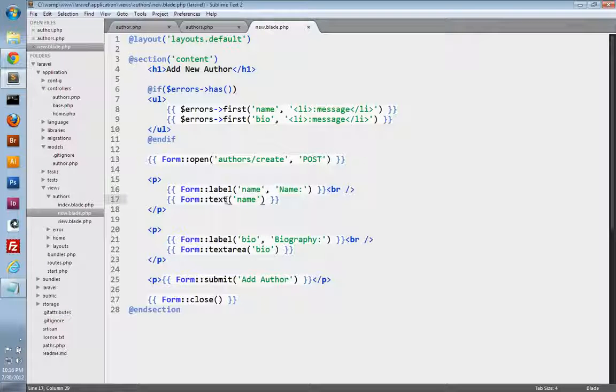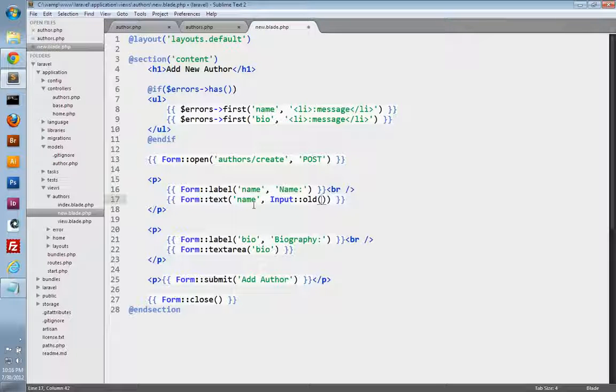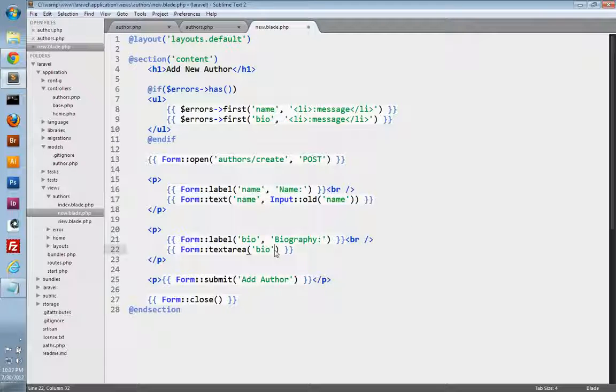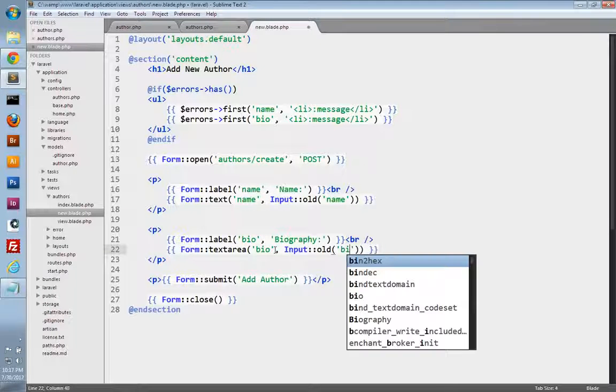So to do that, in our text method calls and our text area method calls, we can actually pass in a second parameter, and we can use the input class, and it has an old method to grab the old input, and that'll display whatever they entered into the name field prior to submitting the form. And we can do the same thing down here for the text area. So we'll use input and call the old method, and will display the old input for the biography field. So now when our form's submitted, it's going to remember whatever they typed into the form field.